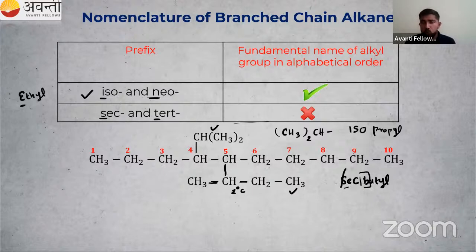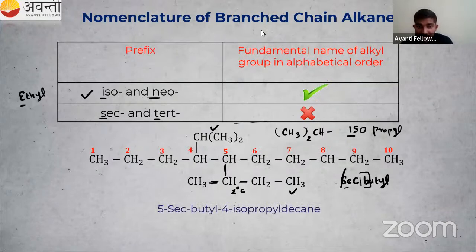So here we have two groups, isopropyl and secondary butyl. Can you tell me which branch I have to write first, isopropyl or secondary butyl? Anyone in the chat box? In this case, no need to consider S. I have to consider B only. B or I, which one will come first in the alphabetical order? Very simple question, right? Alphabetic order: A, B, C, D, E, F, G, H. You have to sing the song for that. So I can say this secondary butyl, that is B, comes first.